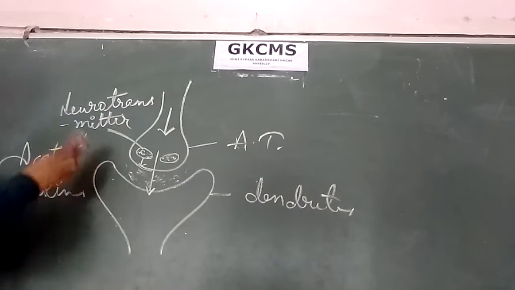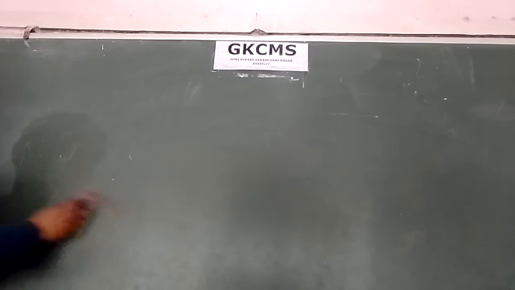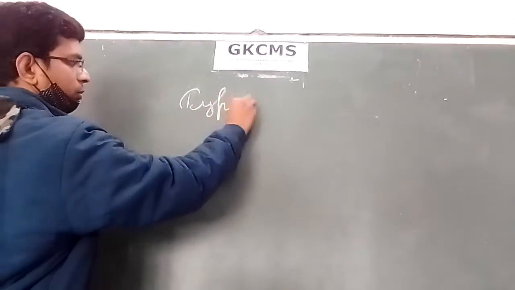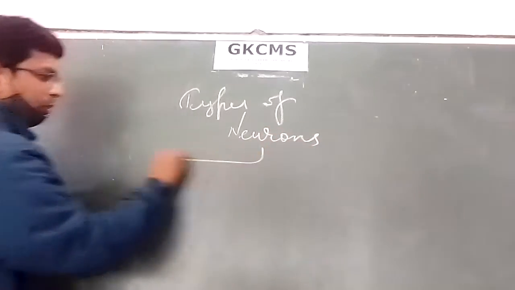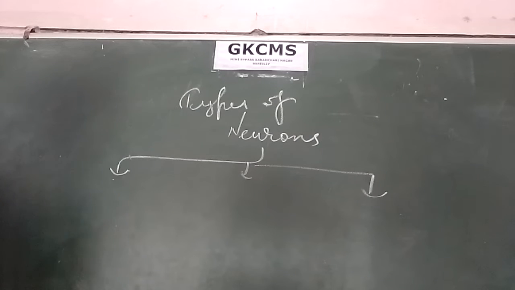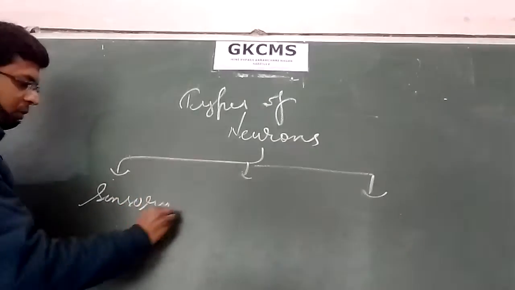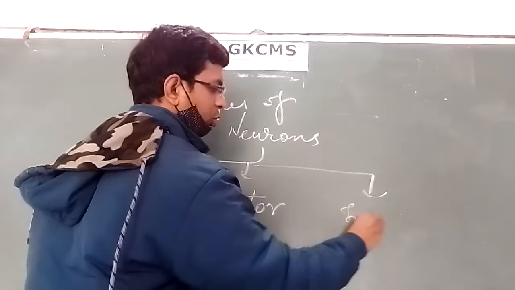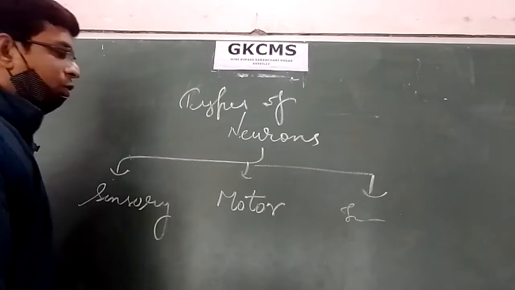Now the next heading is types of neurons. Neurons are of three types. In earlier classes, we have studied about this. The first one is sensory neuron, the second one is motor neuron, and the third one is interneuron, or association neuron, or the connecting neuron.